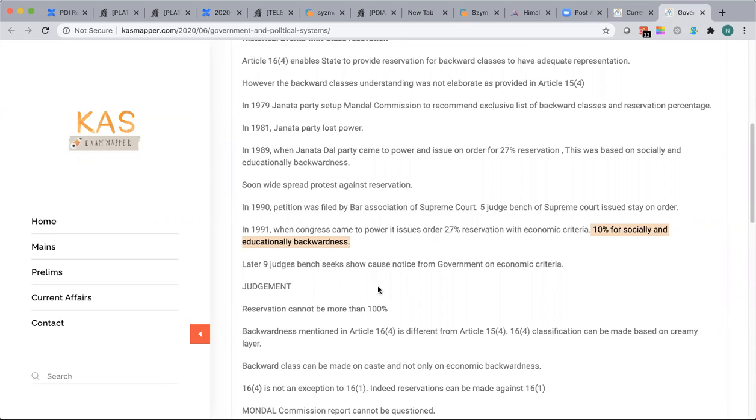So these were the questions asked by the Supreme Court then. They were the exact questions asked by the 9-judge Supreme Court. Earlier it was 5 judges, now it became 9 judges. So they asked the government for a show cause notice on economic criteria. Then the government could not come up with economic criteria based on which they could classify the population. Fine.